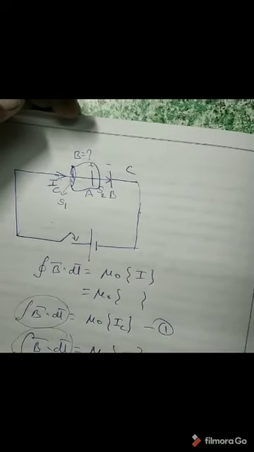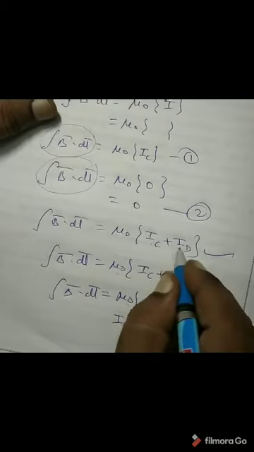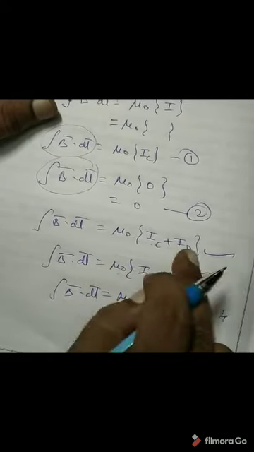Displacement current is there, according to Maxwell. By defining such displacement current, he modified the Ampere circuital law. Now, when he applied this law, there is no contradiction. So this law is now called Ampere circuital law modified by Maxwell.